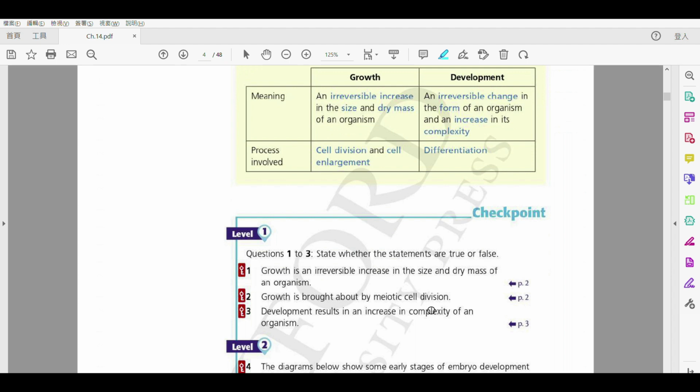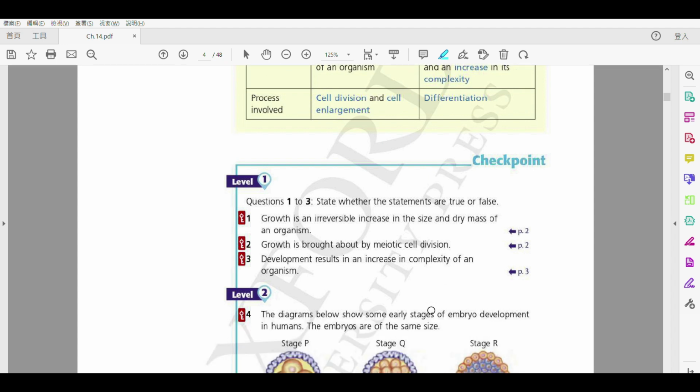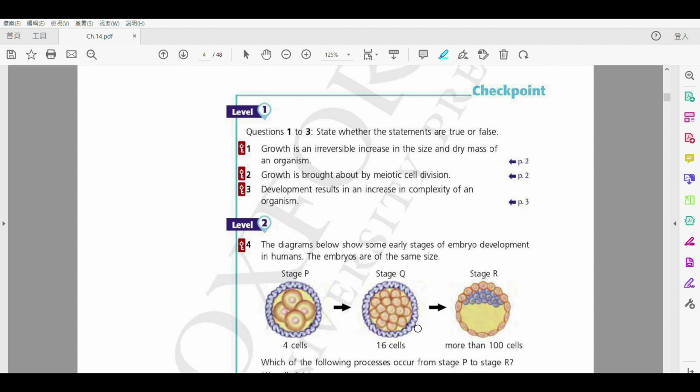Okay, so that's basically all for this 14.1. Of course, this is a short chapter. That's why this video is so short. But in future, all the videos will also try to be made short. For more questions, please prepare during class, and I'll see if you have any questions in class. Please try to finish these questions.